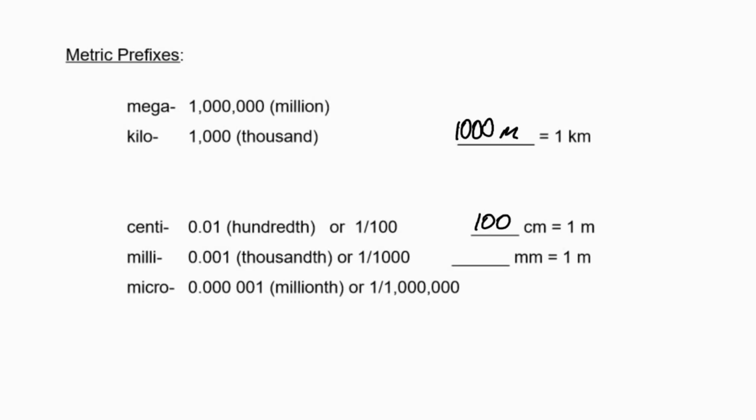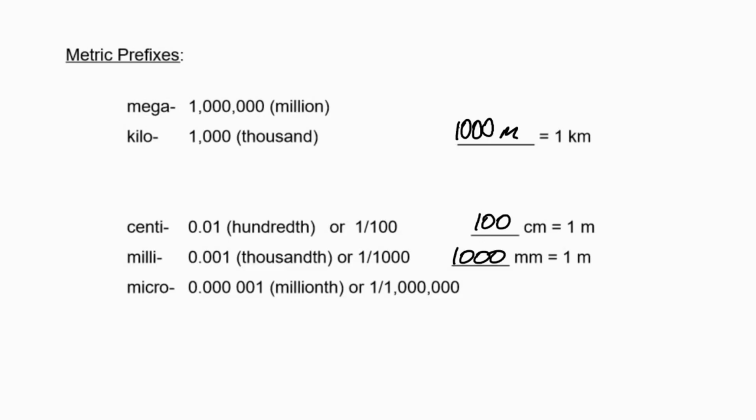Same thing with the millimeter. A millimeter is referring to 1,000th. And how many millimeters are there in 1 meter? 1,000. And then we have micro as well. We're not really going to be getting into micro. Possibly if we start to discuss waves, we'll start to discuss the wavelengths. But as of right now, these are just the metric prefixes that we're going to be referring to.